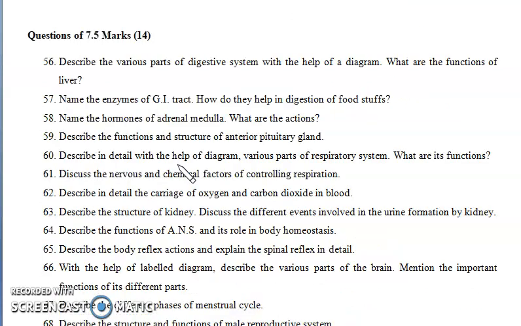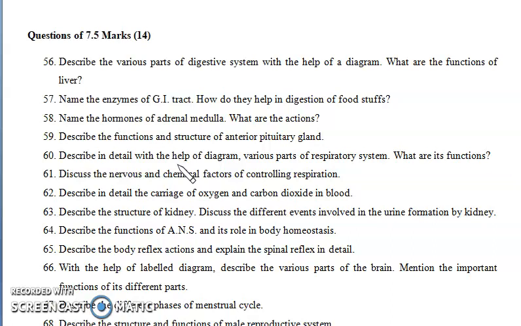Now the second is questions of 7.5 marks, where you have to write 4 to 5 pages minimum. So, describe the various parts of the digestive system with the help of a diagram. You can draw the structure of the digestive system and write the different parts, starting from the mouth, and the mouth having different glands and teeth, different types of teeth, as well as the other portions of the digestive system.